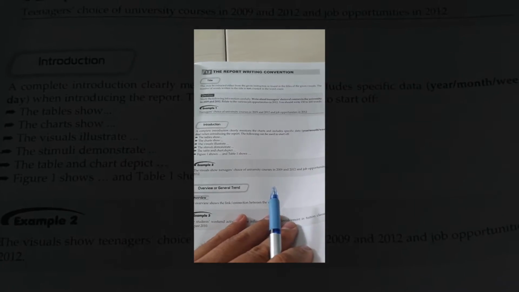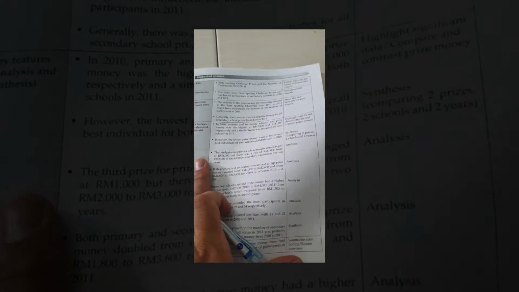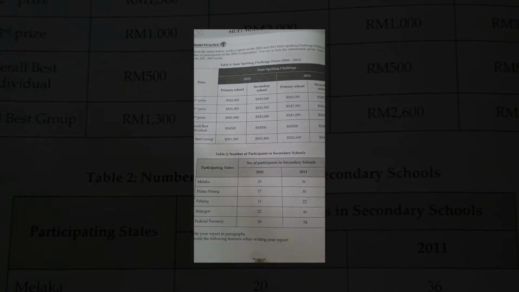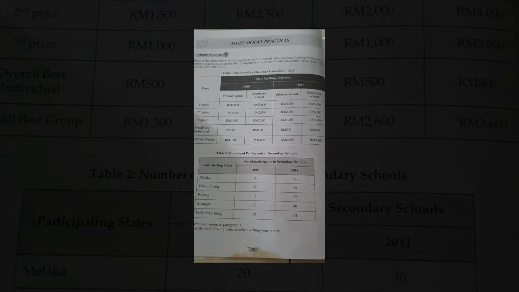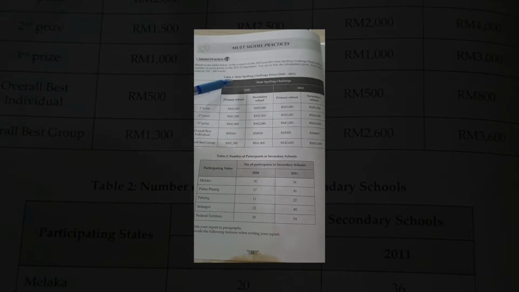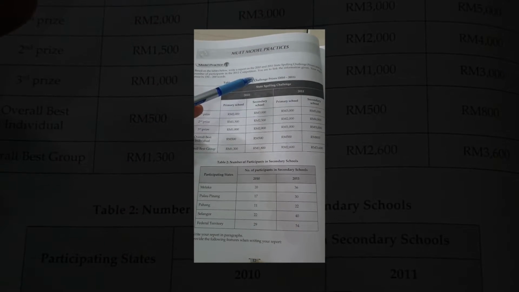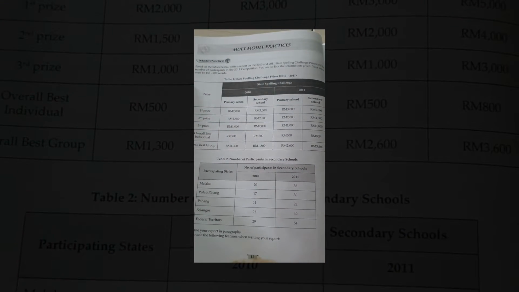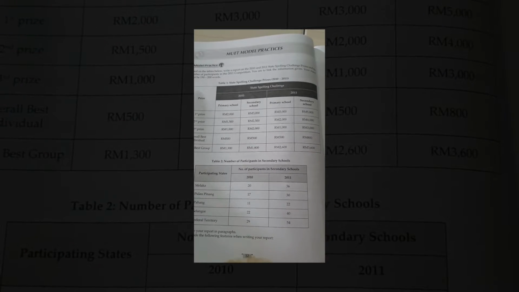Alright, let's see if we can find another example for title. Okay, this is one practice. I'm going to read the situation here. Based on the table below, write a report on the 2010 and 2011 State Spelling Challenge prizes and the number of participants in the 2011 competition.